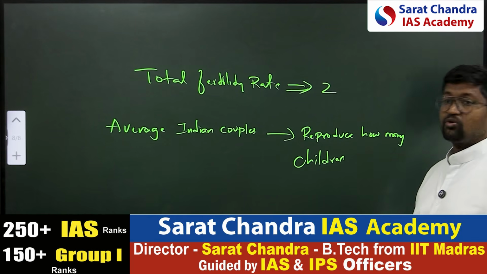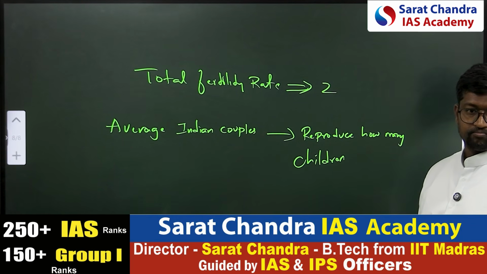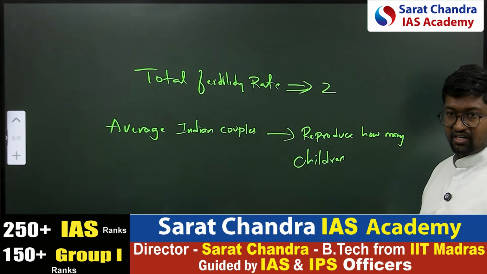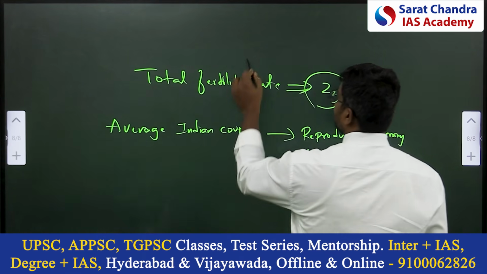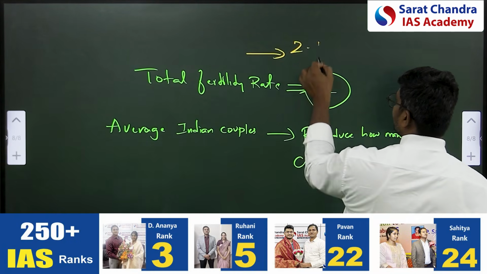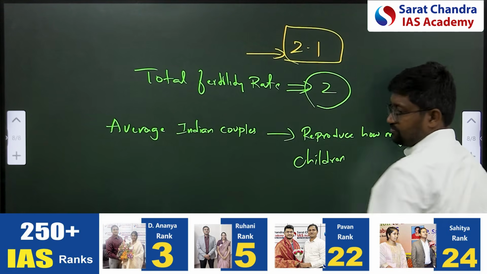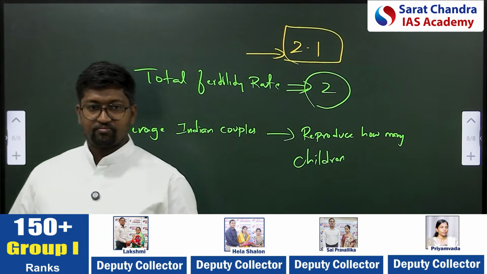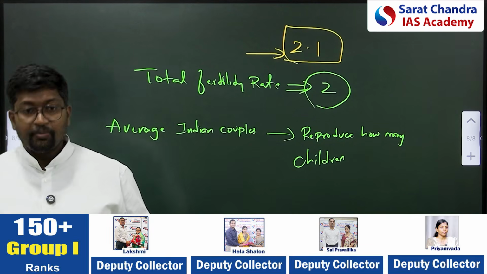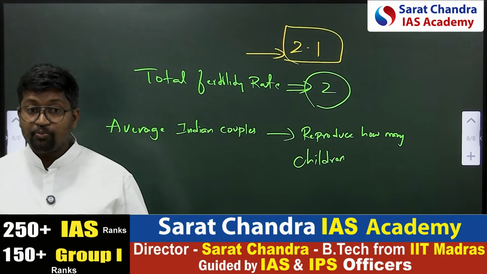What is the ideal fertility rate? Means what should be the ideal fertility rate? The ideal fertility rate in India or any country should be 2.1. Why should it be 2.1?